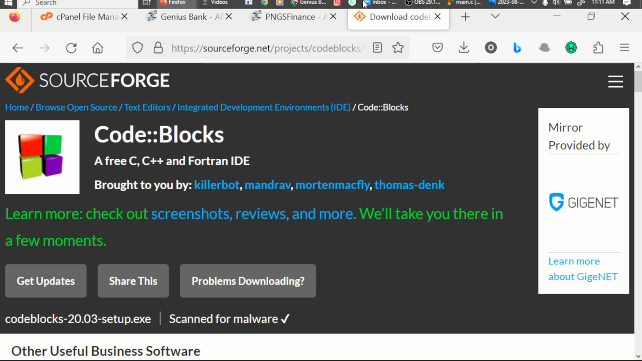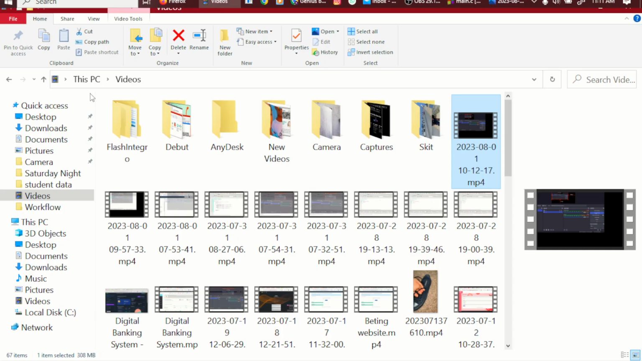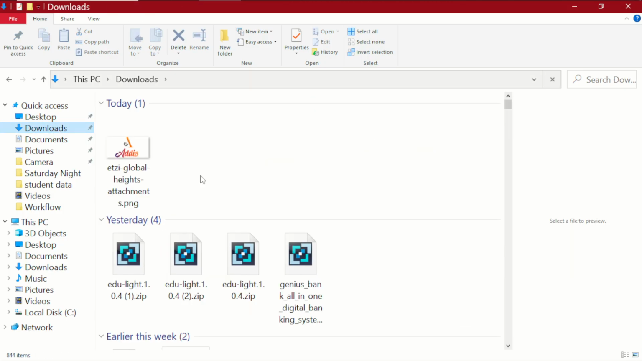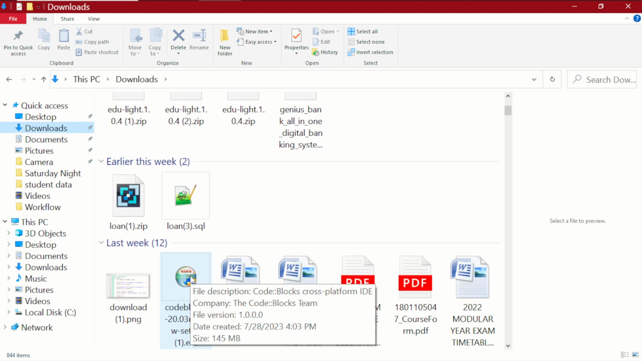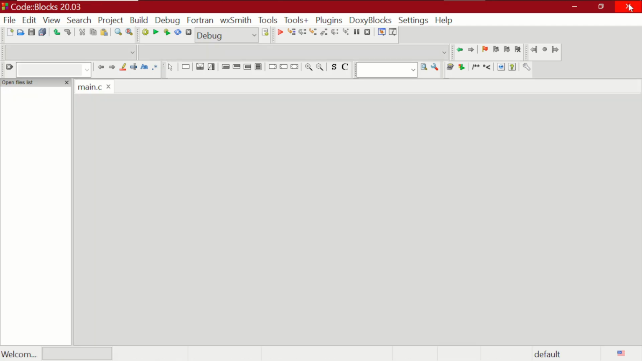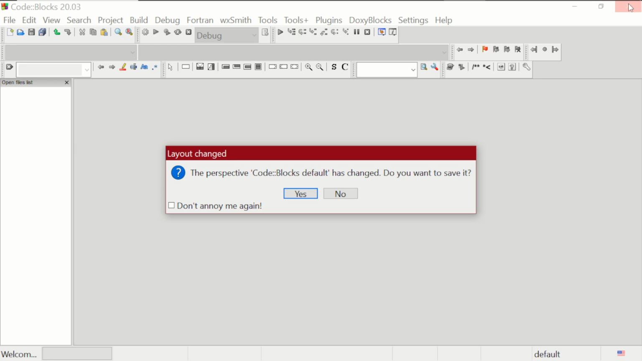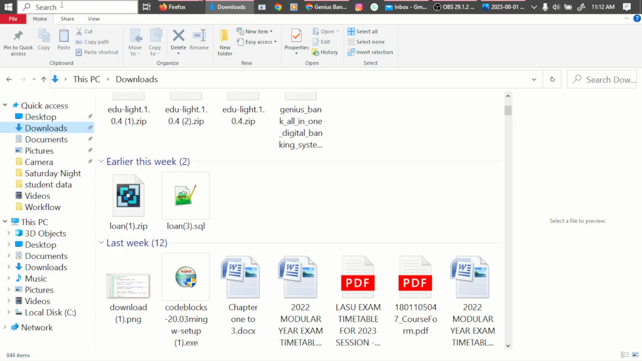So once you've downloaded it, the next thing you're going to do is get into your download files. In your download files, you will see CodeBlocks, right? You just double tap on it and start installing. Once it is installed, just follow the prompt, follow the prompt till you are through.